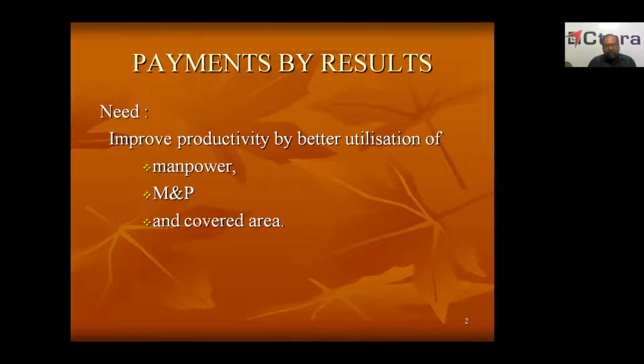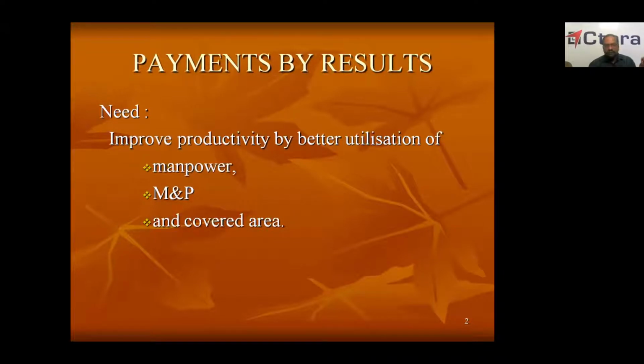So now, how to improve the productivity? Productivity means output by input. One way of increasing the productivity is by giving more inputs, you can get more output. But productivity will not be improved, because for productivity to improve, output should be more, but input should not be more. Input should be less. Then only productivity will be increased. So how to improve the productivity in a workshop? By better utilization of manpower, by using the manpower in a better way, you can extract more work from the manpower. Thereby, you can increase the productivity.